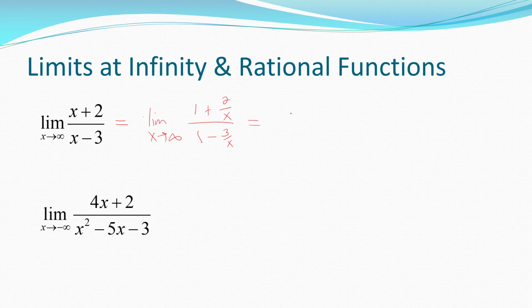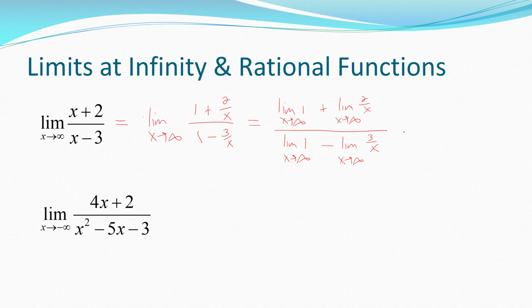But then by the limit laws, you would then get the limit of 1 as x goes to infinity plus the limit of 2 over x as x goes to infinity, all over the limit of 1 as x goes to infinity minus the limit of 3 over x as x goes to infinity.